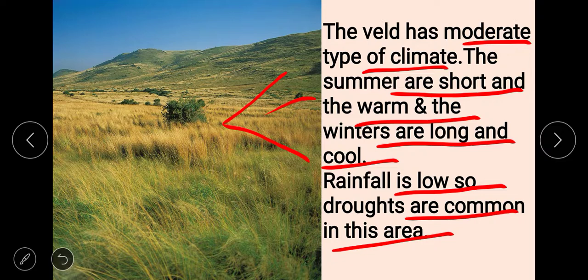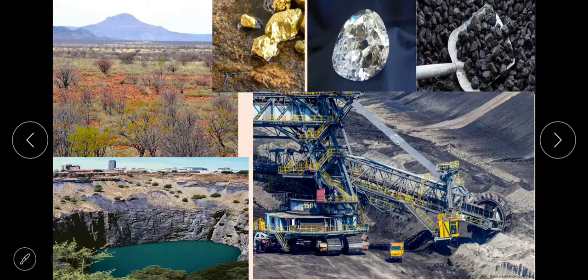Agriculture is not possible in the Veld as it is a plateau area and the soil is not very fertile. In addition, there is a lack of availability of water, hence there is low agricultural production here.